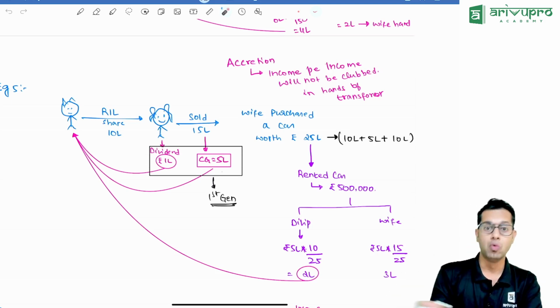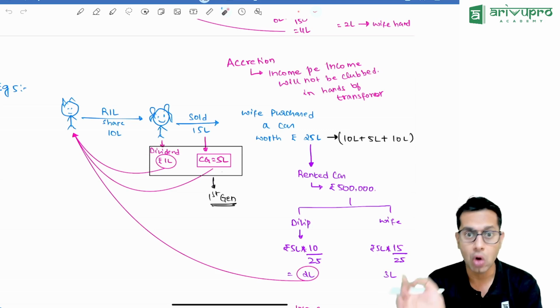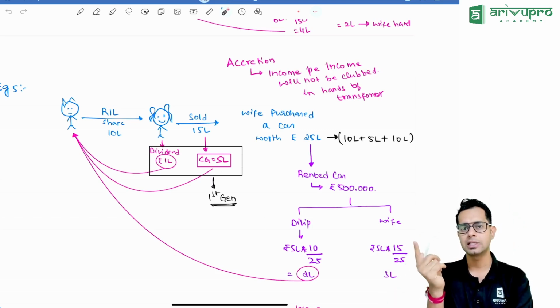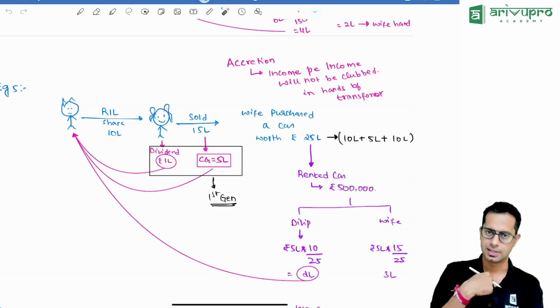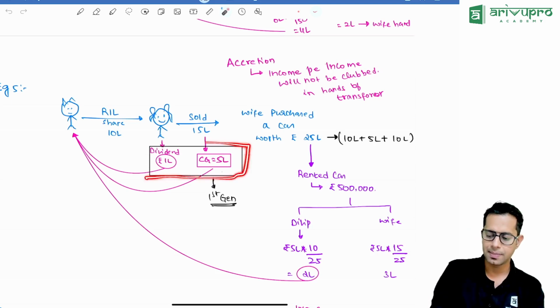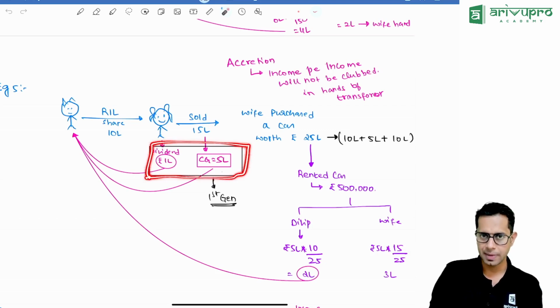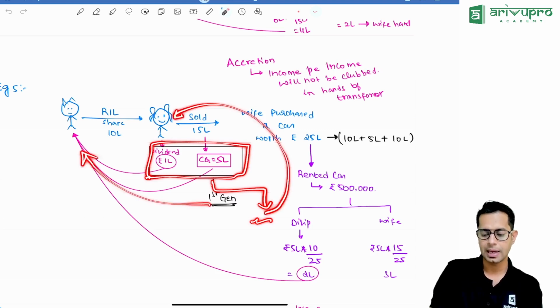It will always be clubbed in my hands. But whatever income is earned on income which is already taxed will not be clubbed in the hands of the assessor. For example, dividend income and capital gain income are already taxed in my hands. Now if she earns any income from this, that income will be taxable in the wife's hands and not mine.